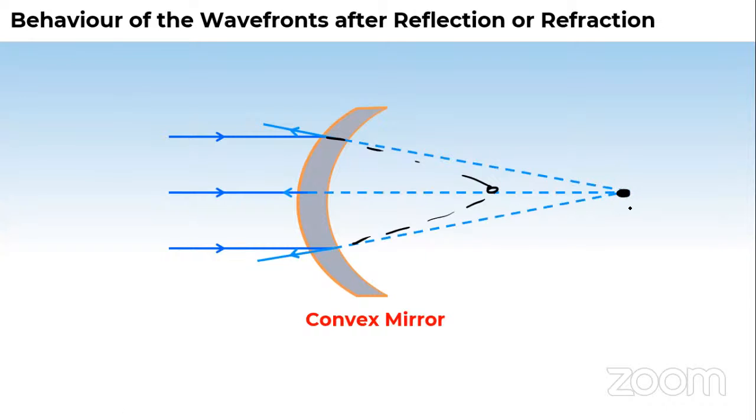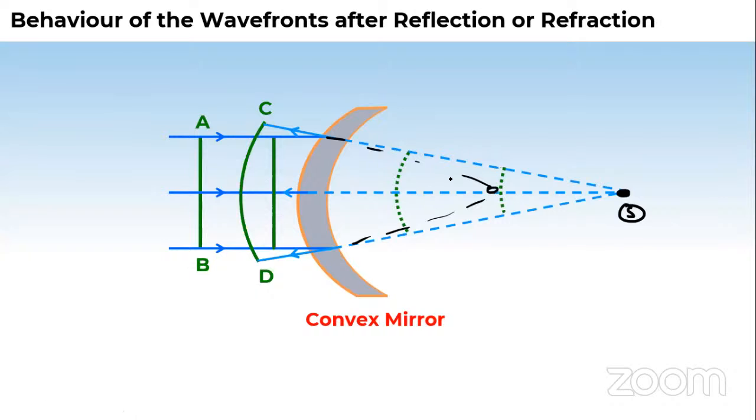So this virtual image will actually act as a virtual source, which will produce the wavefronts. See what's happening here. When the incident wavefront goes near the convex mirror, virtual wavefronts are projected at the back, and the reflected wavefront comes outside on the left-hand side of the mirror.